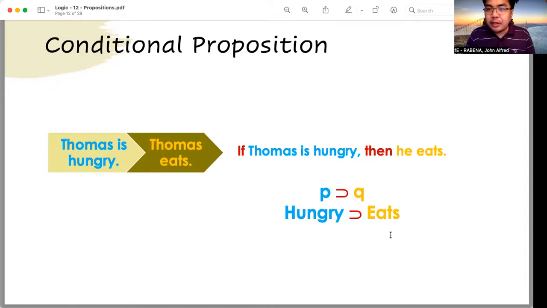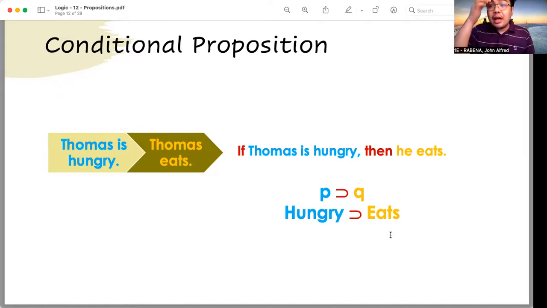Other examples, no? If I will study hard, then I will be able to graduate on time. Okay, so the condition in that proposition is if I will study hard. Okay, that is the antecedent. Okay, how about the consequent? What is the consequent in that proposition? Then I will be able to graduate on time. Okay, that is the consequent.